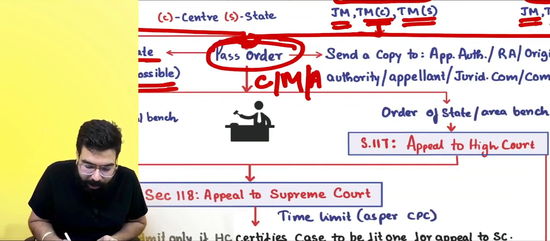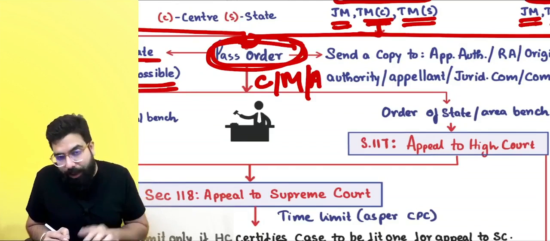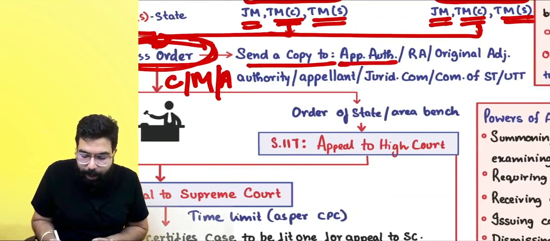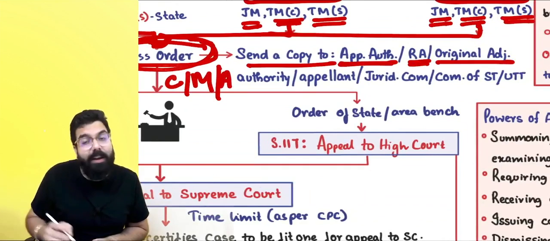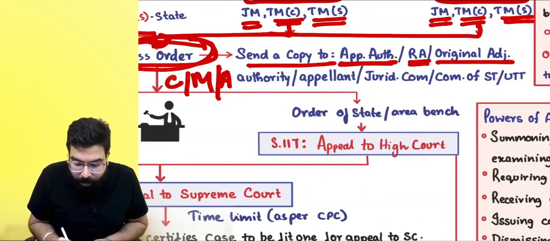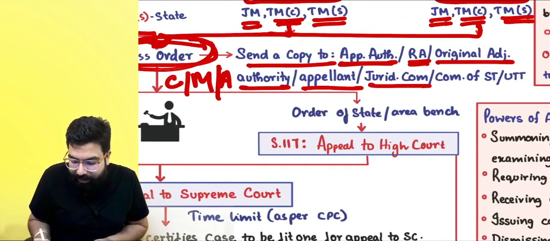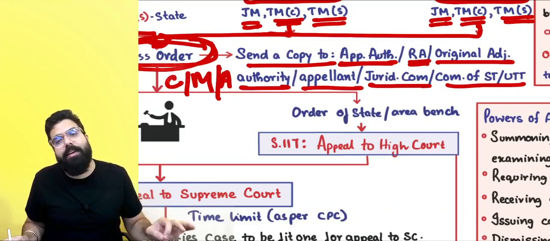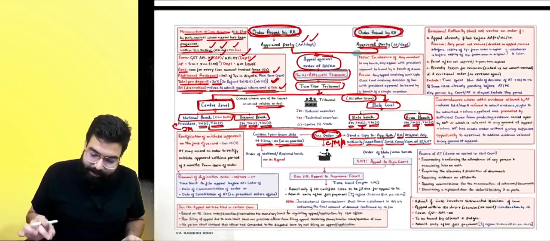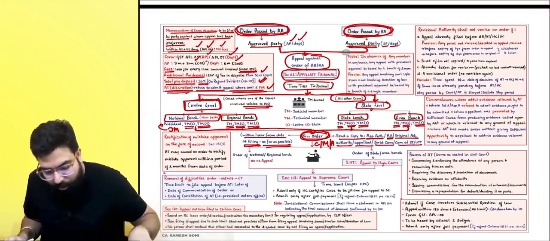And now, once the order is passed by the appellate tribunal, they will send a copy to the appellate authority, revisionary authority, original adjudicating authority, appellant, jurisdictional commissioner, or commissioner of state tax or union territory tax. Now, there are some points which I want to talk about.